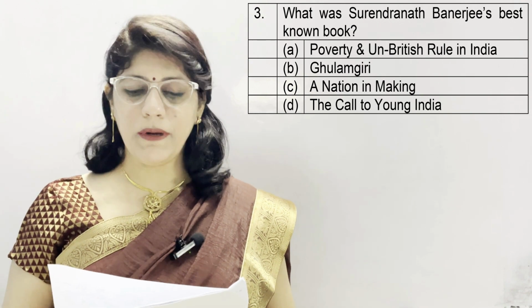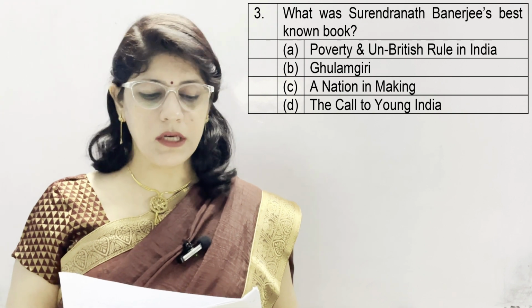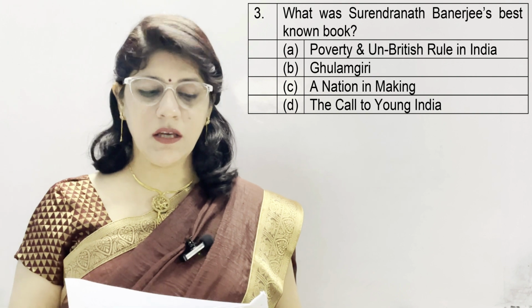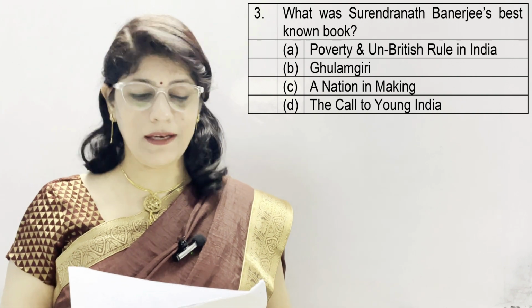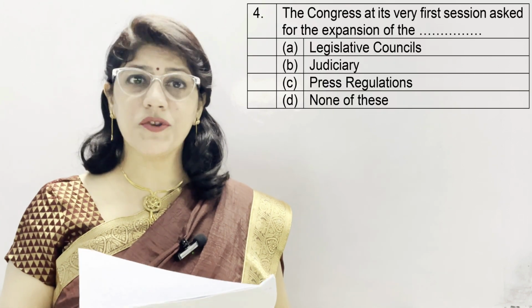Question number 3. What was Surendranath Banerjee's best known book? A. Poverty and Un-British Rule in India, B. Gulamgiri, C. A Nation in Making, and D. The Call to Young India. And the correct answer is C, A Nation in Making.